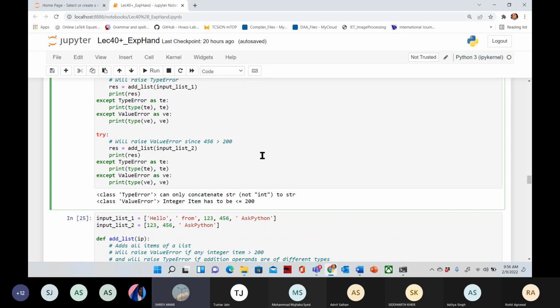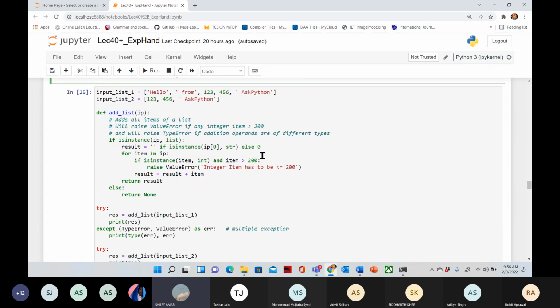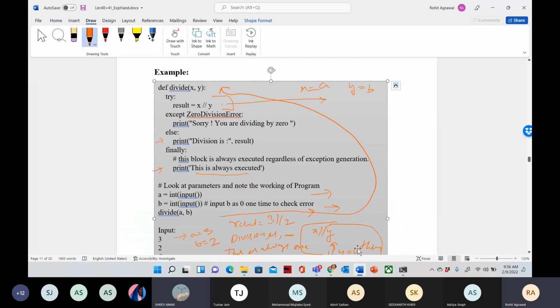Sir, in this topic, how many questions will come in the semester? Okay, this will cover around 25 to 30%. No, are you talking about module 4 or just this topic? Only this topic. So maybe you have 10%, 1 or 2 questions.